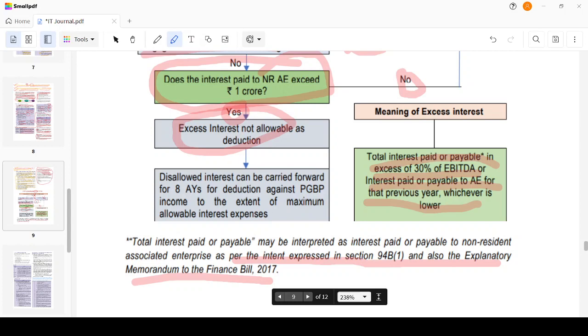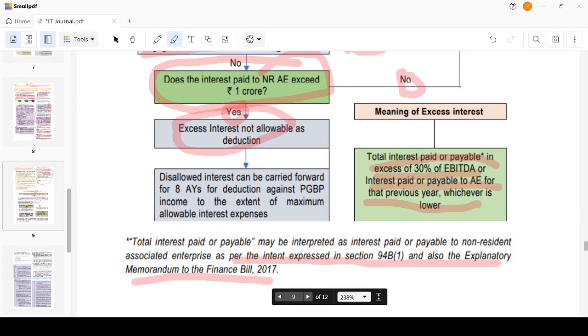Further, the loan is guaranteed by Miss ST Inc. incorporated in UK. MS Speed Inc., a non-resident, holds 40% shares of voting power both in NP Limited and ST Inc. Net profits of NP Limited was 7 crores after debiting the above interest. Depreciation 6 crores and income tax 4 crores. Calculate the amount of interest to be disallowed under the head Profits and Gains of Business or Profession, that is PGBP, in computation of NP Limited.